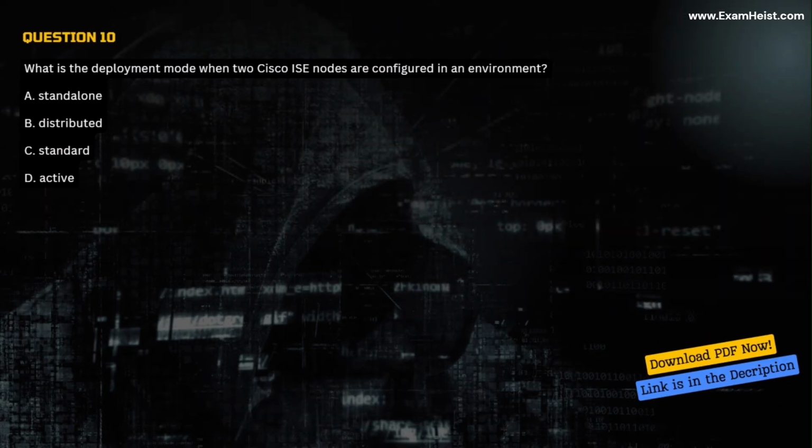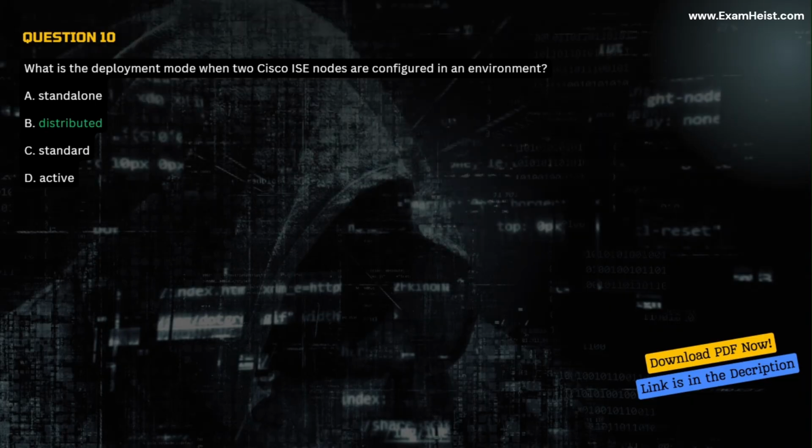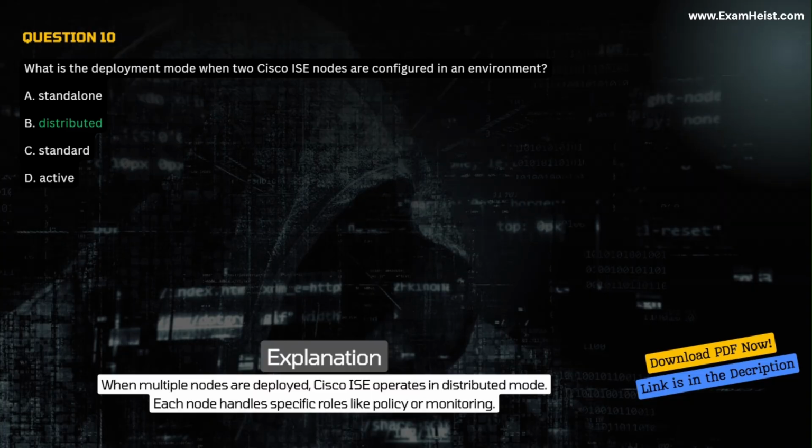Question 10. What is the deployment mode when two Cisco ISE nodes are configured in an environment? A. Standalone. B. Distributed. C. Standard. D. Active. Correct answer B. Distributed. Explanation. When multiple nodes are deployed, Cisco ISE operates in distributed mode. Each node handles specific roles like policy or monitoring.